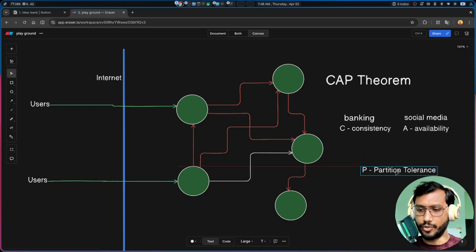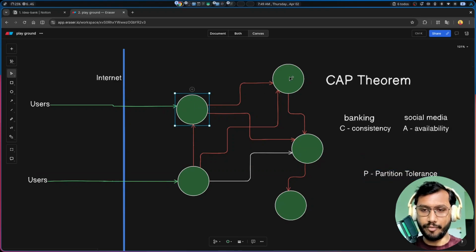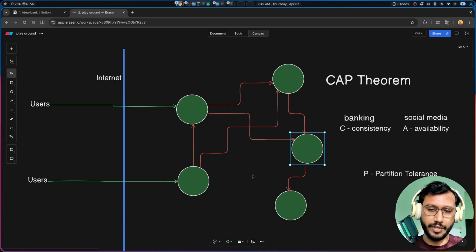We have partition tolerance, and in a distributed system we have multiple systems communicating with each other, and sometimes network failure can happen. Sometimes the system needs to update or the application is down in one system. Anything can happen. So in that case, two of our systems cannot communicate with each other. For example, this link is broken. Now this and this system cannot communicate. This can happen. So that is partition.